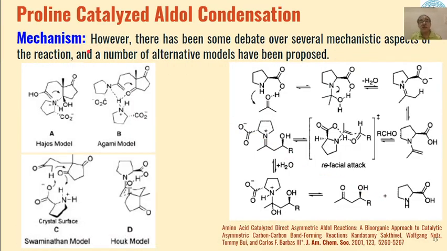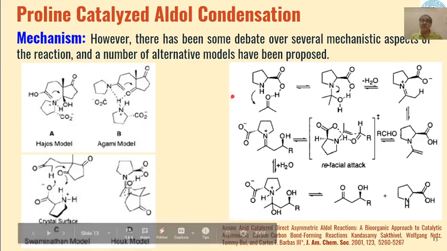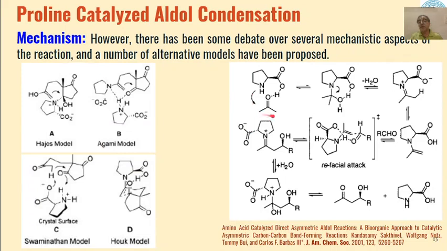Now, for the mechanism of proline catalyzed aldol condensation, very few mechanisms have been given by different scientists, but the universally accepted mechanism is this one, where in the first step, the carbonyl compound, which is acting as a donor molecule, will interact with the proline, and the amine group of proline will interact with the carbonyl group of the donor molecule, and we will get this type of transition state where a formation of a Schiff base of this type will be there, or we can call it an enamine, formed through interaction of the proline and the carbonyl group of the donor molecule.